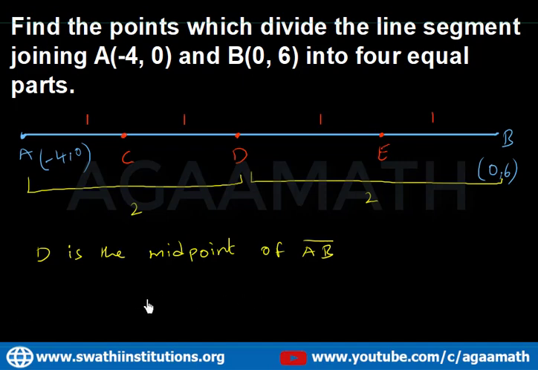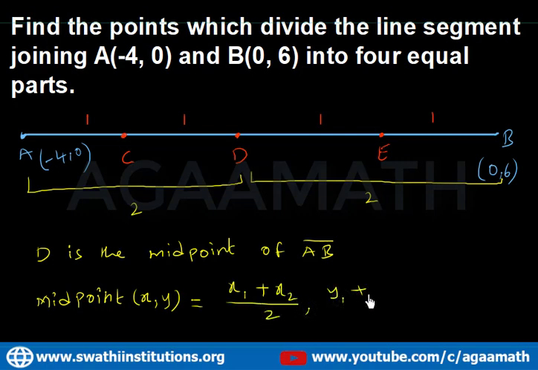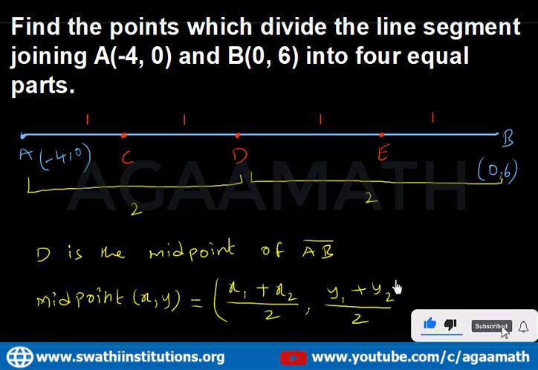In the previous videos we already showed the derivation of the midpoint formula. So here I write the midpoint: (x, y) equals ((x1 + x2)/2, (y1 + y2)/2).